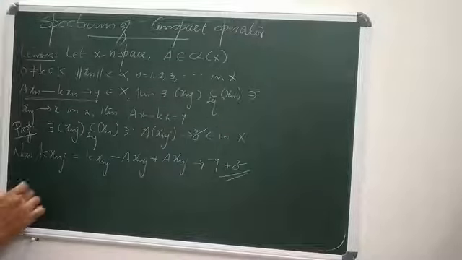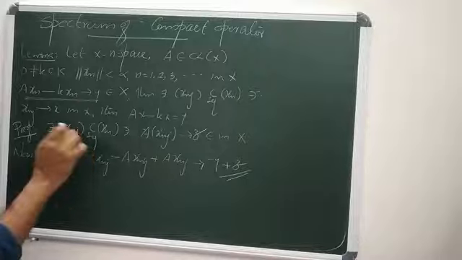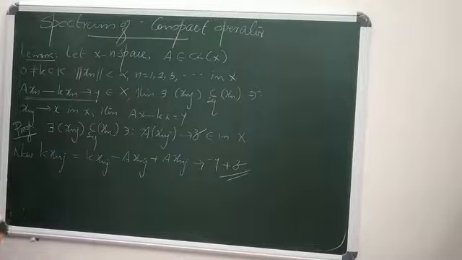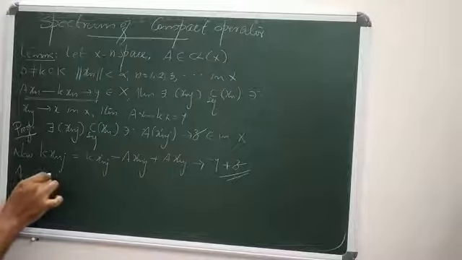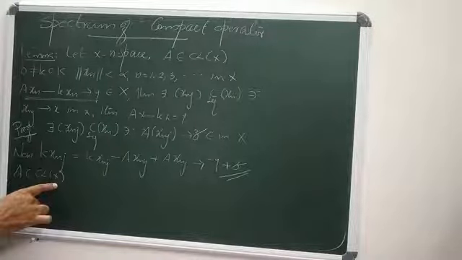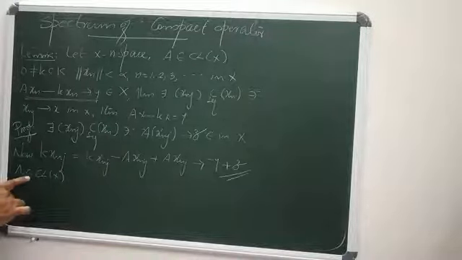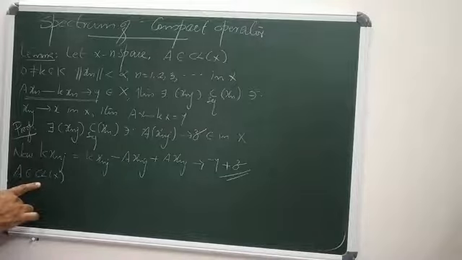Clear? Now, therefore, it is enough to show Ax minus kx equals y. But A is continuous. What is A? A is in CL(X), which means A is a compact linear operator, hence bounded, and so the continuity of A is preserved.